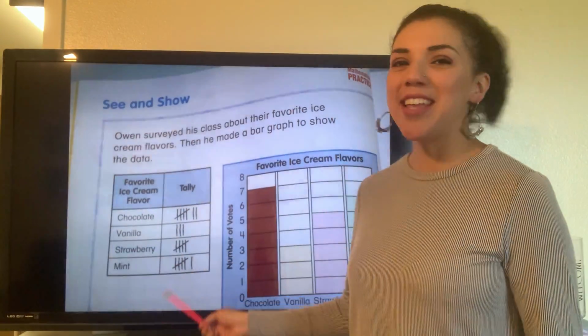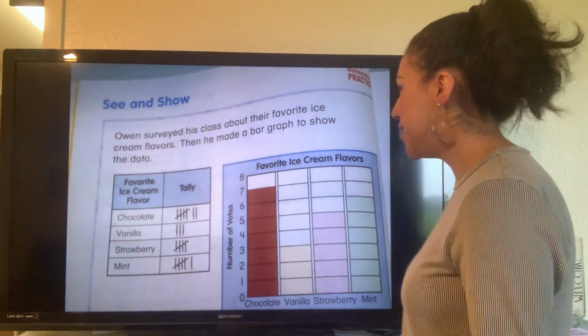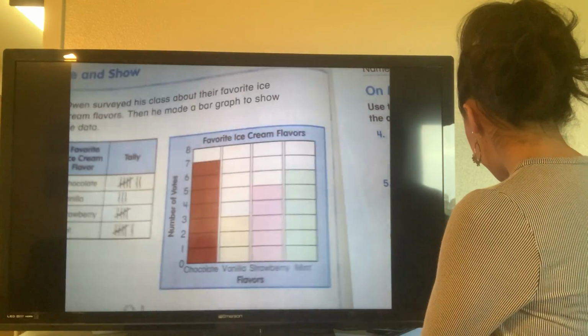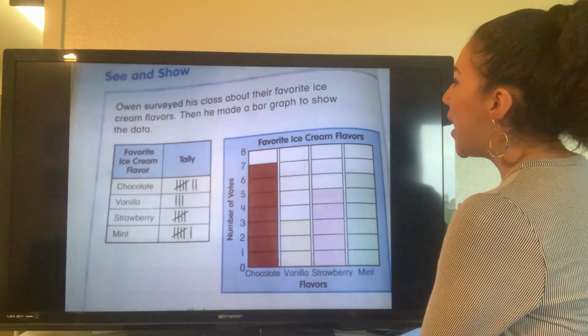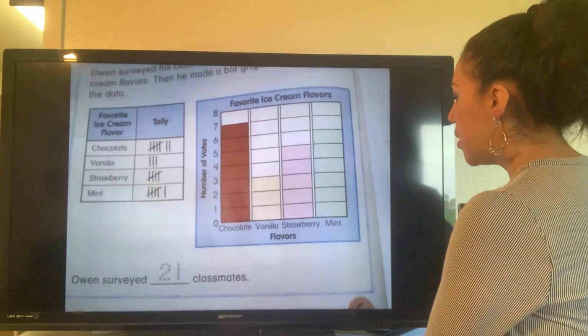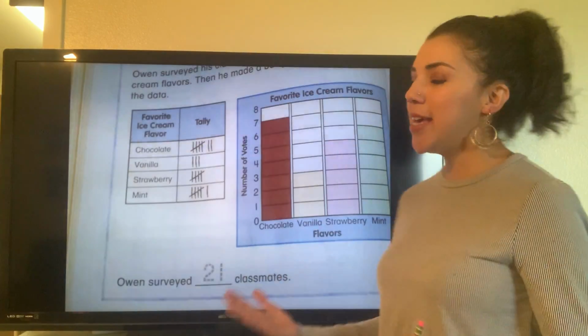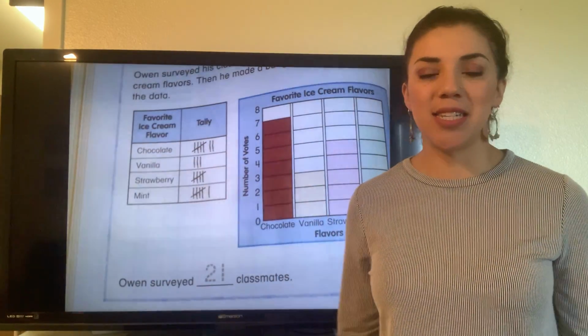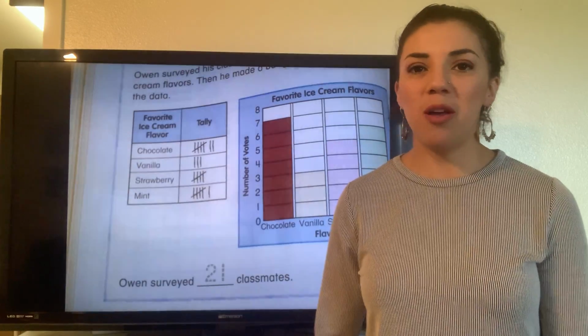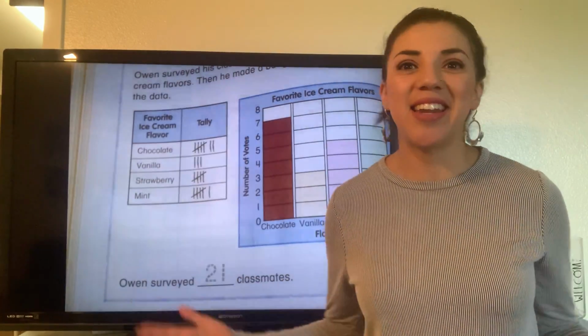So here they have the tallies, which we learned how to count in a previous lesson. And so here they showed you the favorite ice cream flavors, but they want to know how many kids he surveyed in total. Not what their favorite was, it's just how many did he ask total.